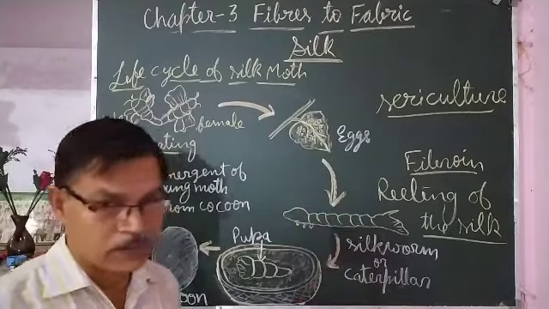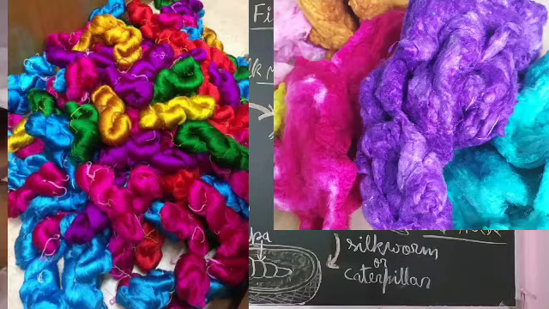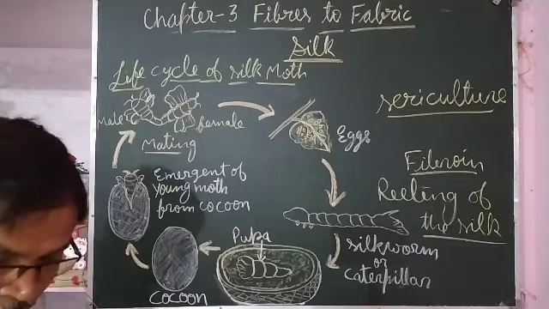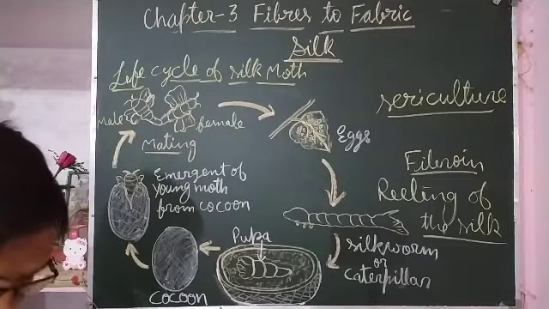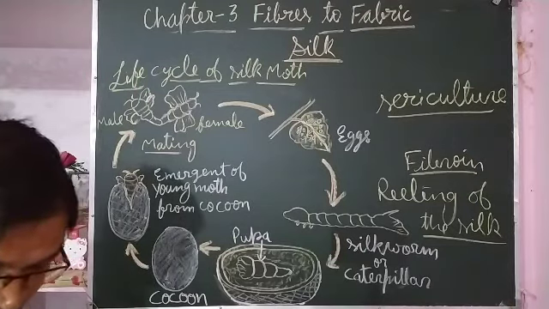Before that, it is colored into different colors according to the desired colors. Whatever color of choice there is, coloring in that process is called dyeing. So this is how silk is obtained.